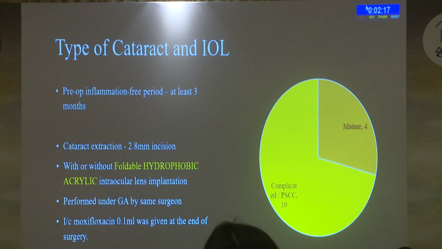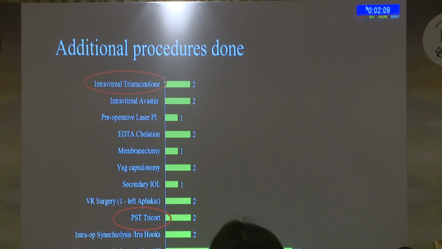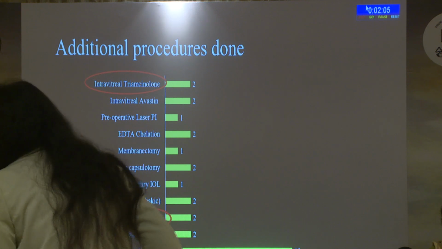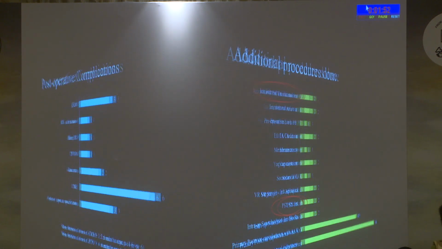An inflammation-free period of at least 3 months was ensured, and cataract extraction with or without foldable hydrophobic acrylic lens was done. Additional procedures like intravitreal triamcinolone and posterior subtenon triamcinolone were given to reduce the intraocular inflammation in some children. The other procedures, which included intravitreal Avastin, EDTA chelation, membranectomy, YAG capsulotomy, were also done. All children underwent peripheral surgical iridectomy.